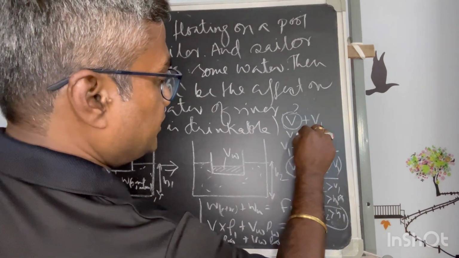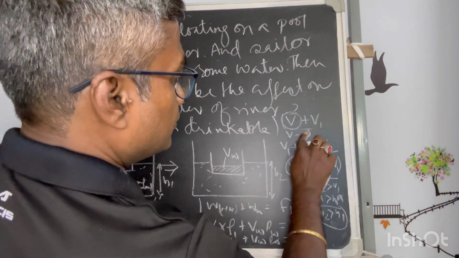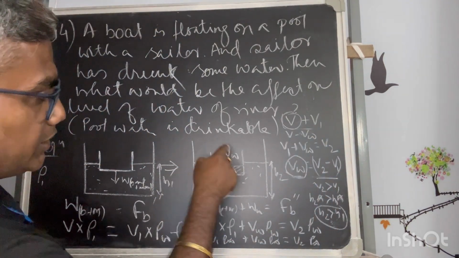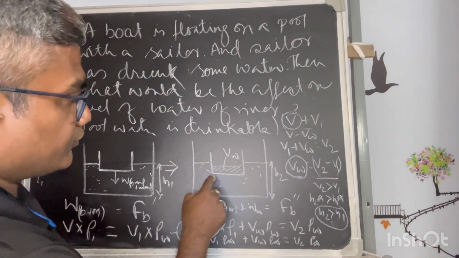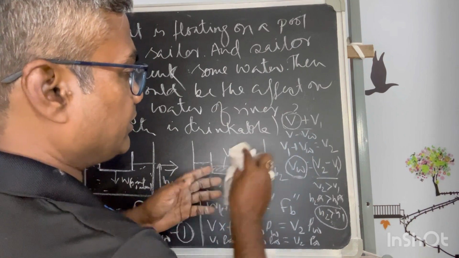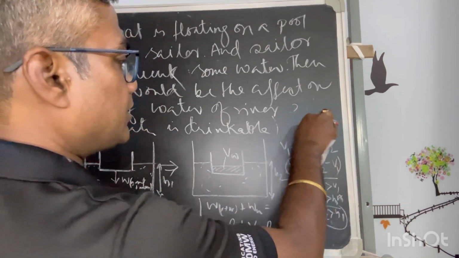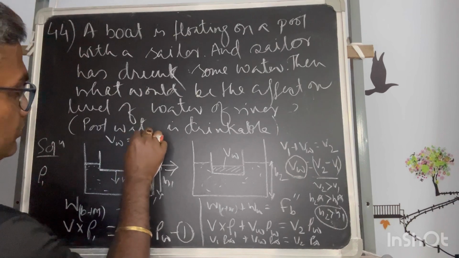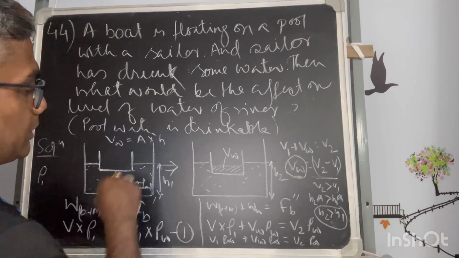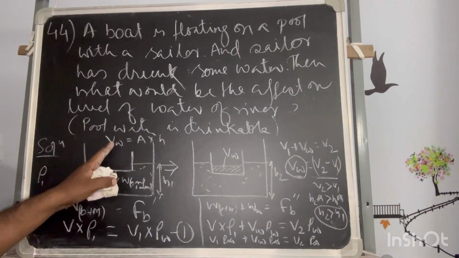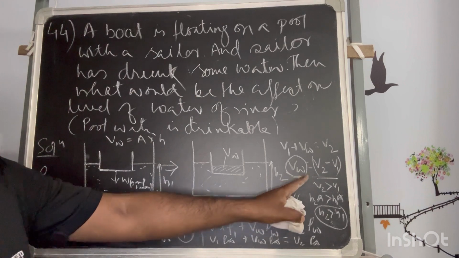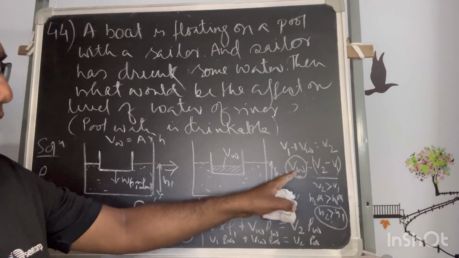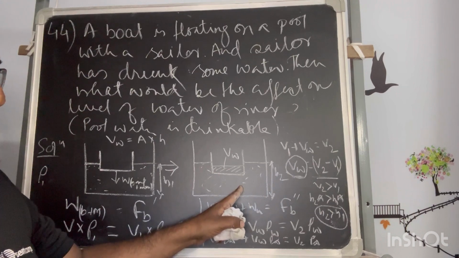Now V is reduced by VW. This VW is from there, and it has been put back there. So for the VW reduction, in the second case, there will be a height reduction, equal to the cross section into some height, because whatever volume is increased here is the same volume which has been taken from here.